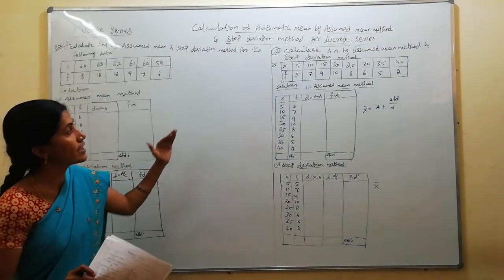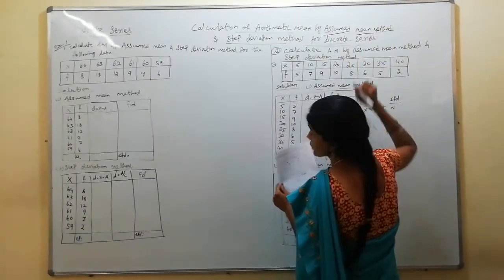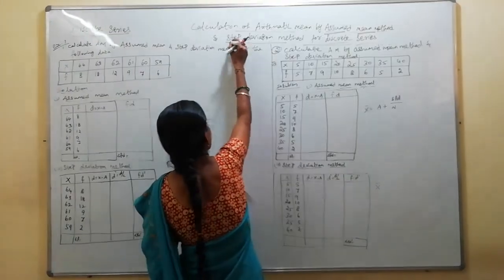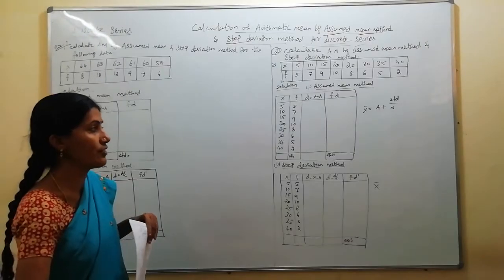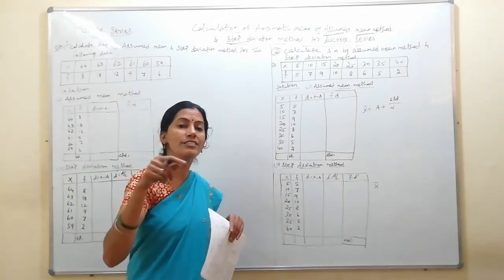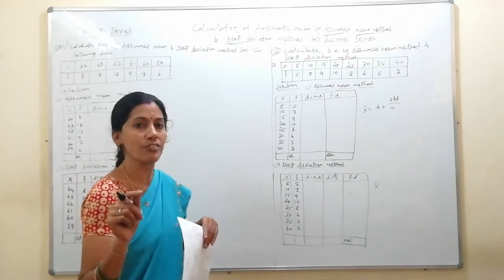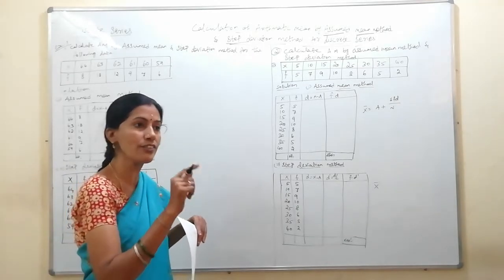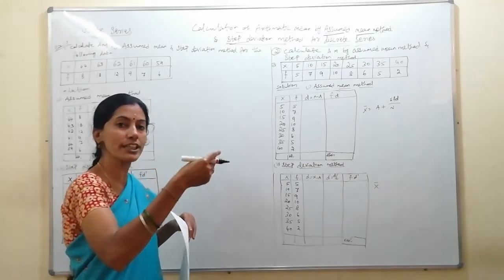Now calculation of arithmetic mean by assumed mean method. We are going to do the assumed mean method calculation and step deviation method. Yesterday I told you in direct method also we have done. As in step deviation method we will include the common factor, in assumed mean method we will include the formula while calculating assumed value. We assume the value from x itself, and from the assumed value we will deduct all the x values.